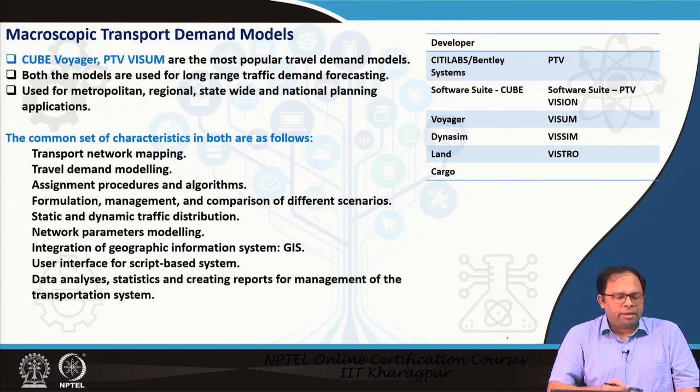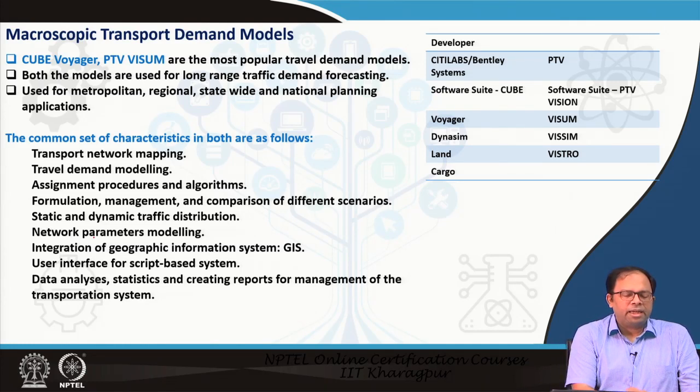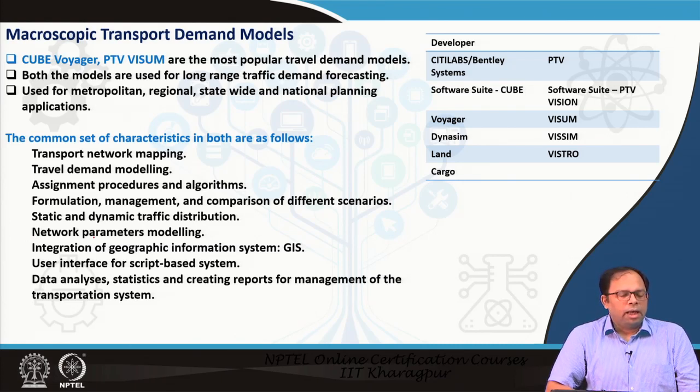And now regarding this particular model system, both static and dynamic traffic distribution could be modeled, and network parameters could be modeled, with integration of geographic information system, of course, and a user interface for script based system. This is why we use scripts. The standard models are there in the system and we can use those models directly, but if we want to calibrate those particular models, we have to modify some of the model equations, or rather we can modify the models as well. So that's why we need to use scripts.